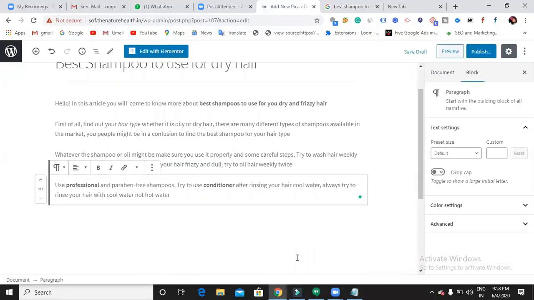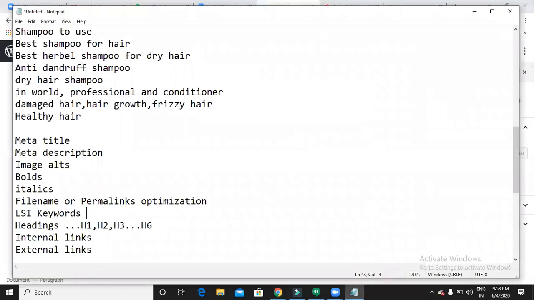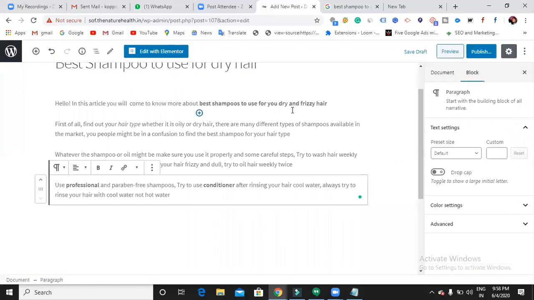Then what is this LSI keywords? Latent semantic keywords. Okay, what do latent semantic keywords mean? Not only your keyword. Google will look out for the secondary keywords. Like, say I am writing a blog on a course.